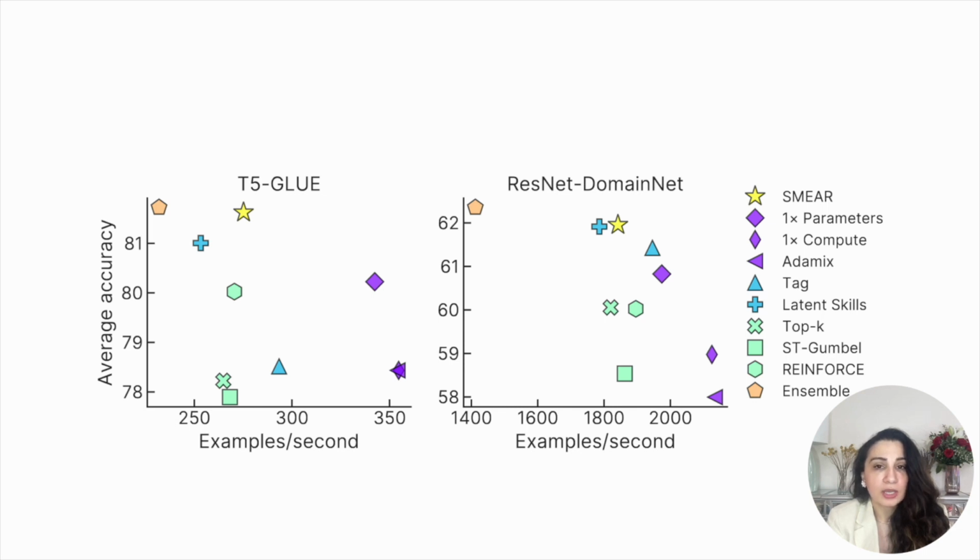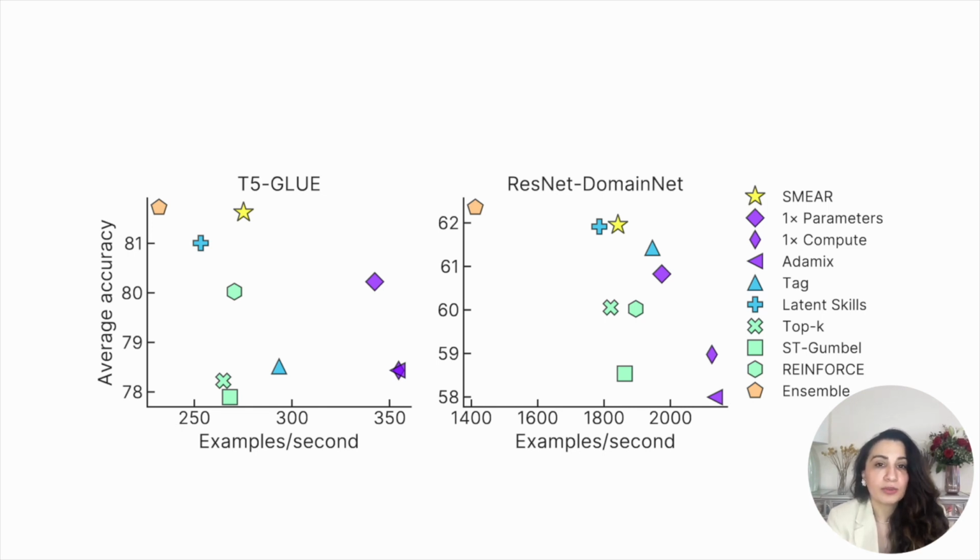For computer vision, a ResNet 18 pre-trained on ImageNet is adapted to datasets in DomainNet, which consists of multiple object recognition datasets from 6 domains. Here, each domain is treated as a tag, and so for each expert block, 6 experts are introduced. Similar to the NLP experiments, pre-trained parameters are frozen and expert parameters are tuned during training. Fixed or heuristic-based routing methods are shown in blue, while gradient estimation methods are shown in cyan. Methods that do not perform adaptation learning, which are single expert and ADA mix, are shown in purple. Hash routing performance is significantly below other methods and is not included in the figures.